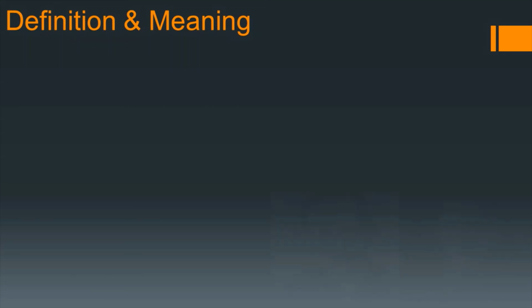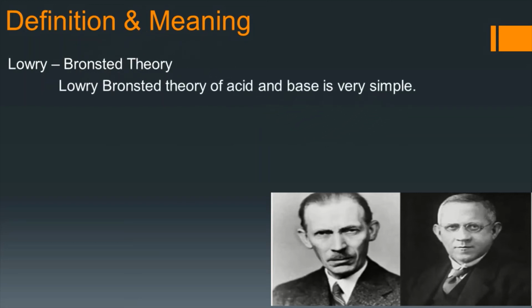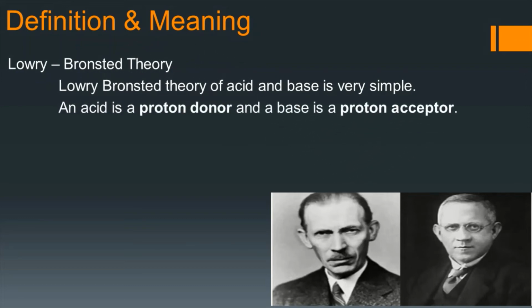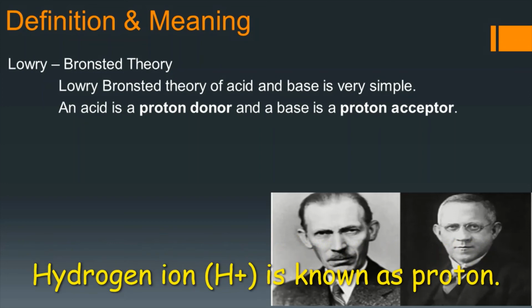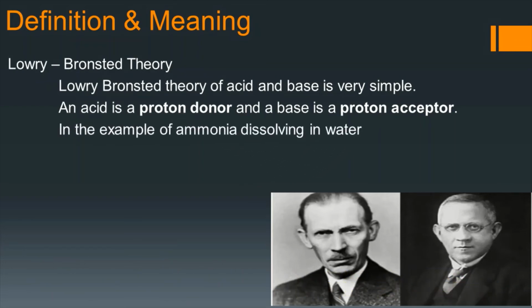Now the next theory, Lowry-Bronsted theory. This theory was given by two scientists, Lowry and Bronsted. This theory is very simple, and according to this theory, an acid is a proton donor. Proton means H plus ion, and a base is a proton acceptor. For example, you can see the example of ammonia when it dissolves in water. Ammonia when it dissolves in water forms ammonium ion and hydroxide ion.